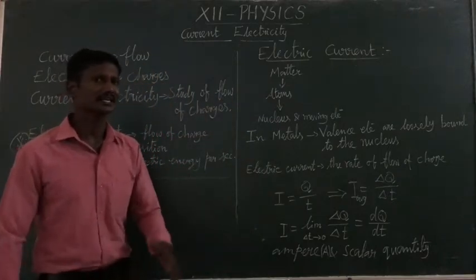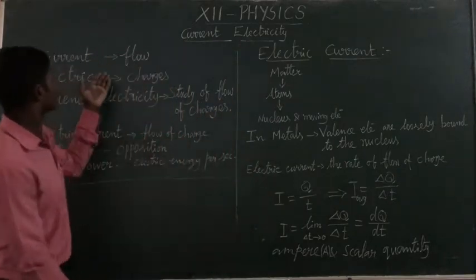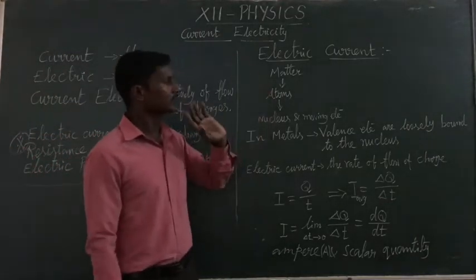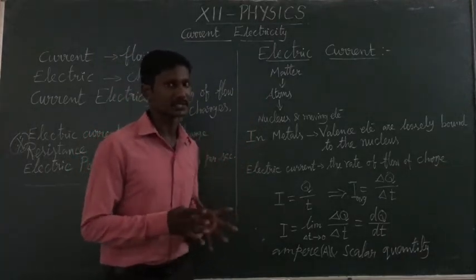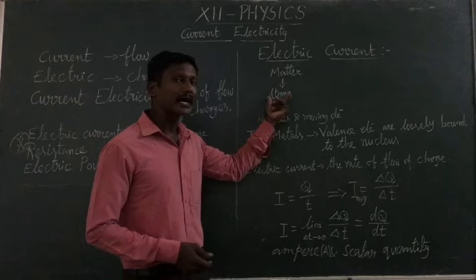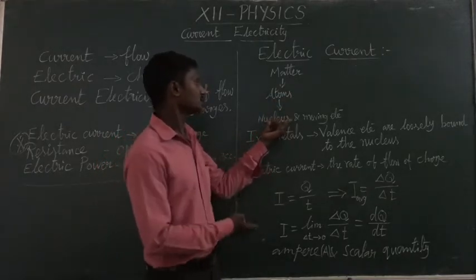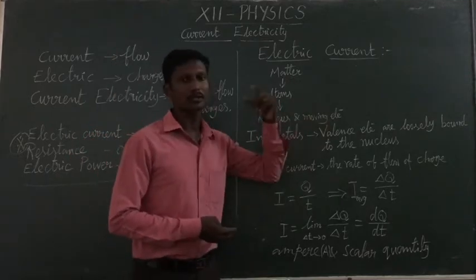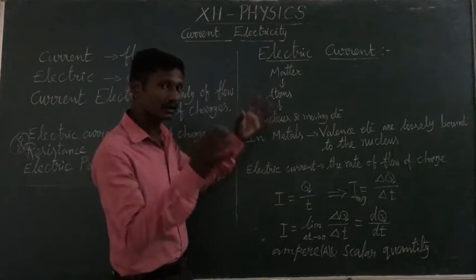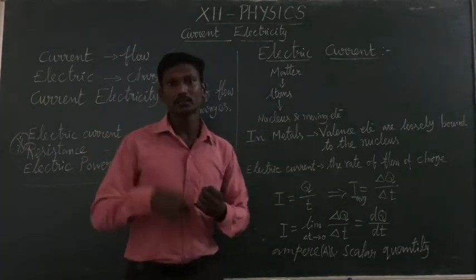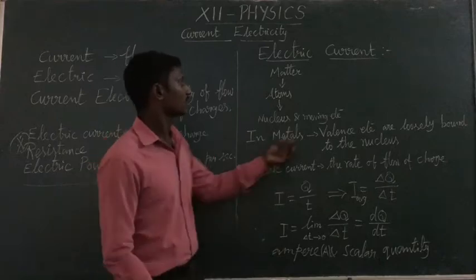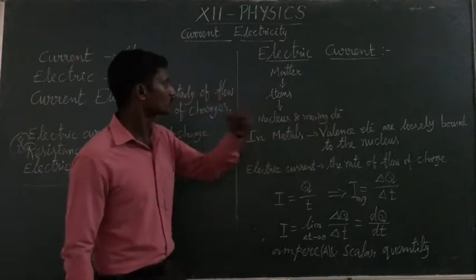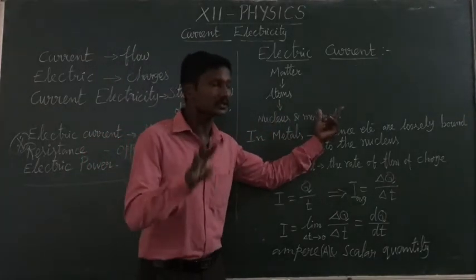Electric current, what is known as current? Already I said current means flow of charge, that's all. Here, all matter is made up of atoms, isn't it? Atoms are made up of subatomic particles, that is nucleus and moving electrons. The nucleus has positively charged protons and neutral neutrons. Then around the nucleus electrons are moving, revolving around the nucleus.